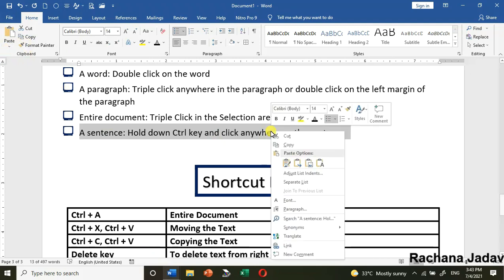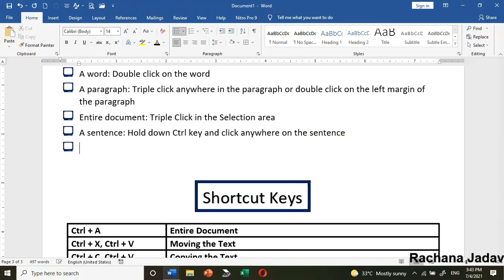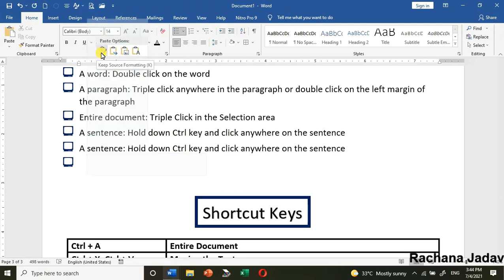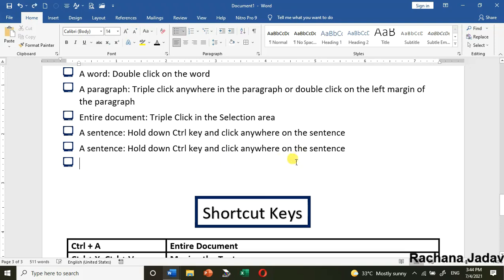Okay, so I will just show you by right click. Copy I have done, and then I will paste it again next to it. So what I will do, I will again make a right click and I will click on paste. You can see here that it is pasted. Okay, here you can see that it is being pasted over there.